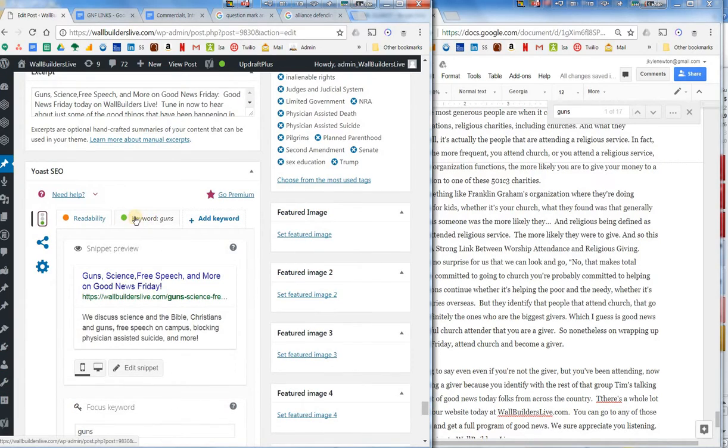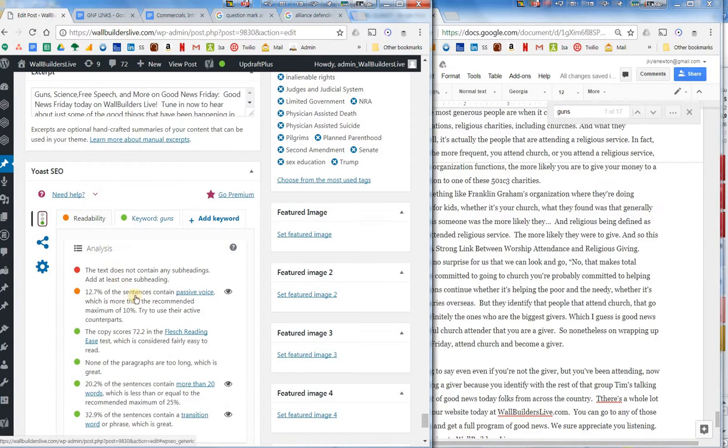So our keyword and our SEO is good. We have green, so we don't have to make this longer. We're good. But when you click on this, see this little orange light? It's like, uh-oh, bad problem. It says the text does not contain any subheadings. You need at least one subheading. So we discussed that. Now we also have to have the keyword. Because I've added a subheading before without the keyword, and then it gives us a red light. Oops, your heading does not have the keyword. So now I just go ahead and do it automatically.